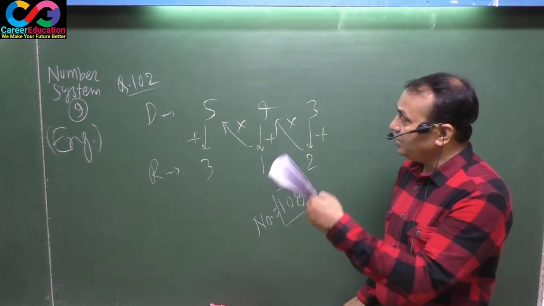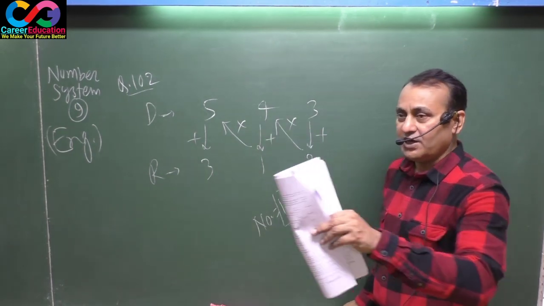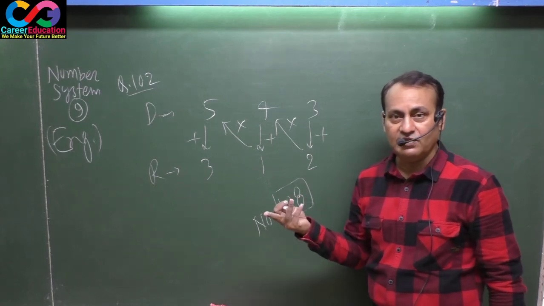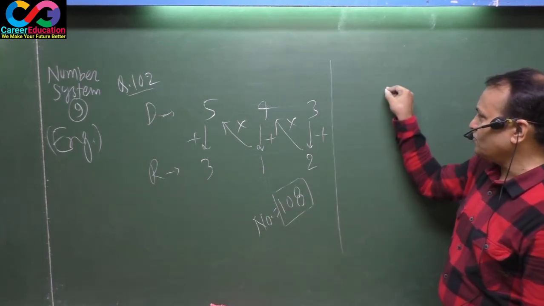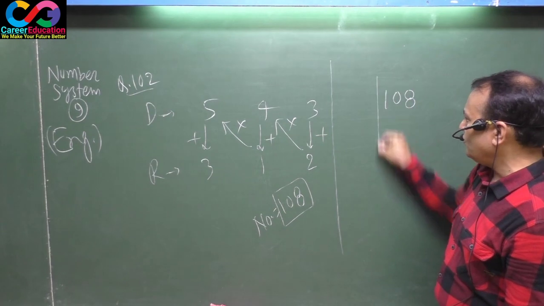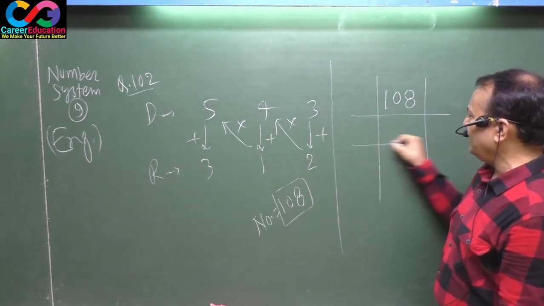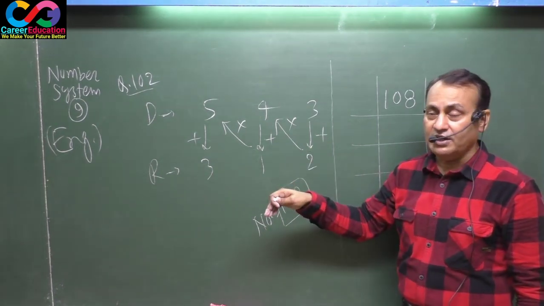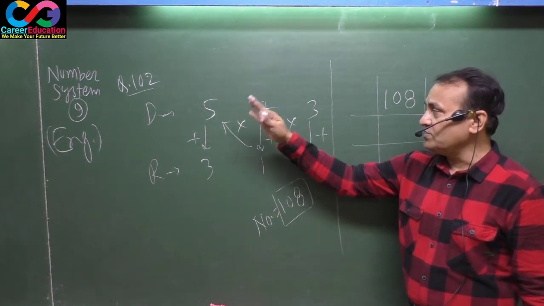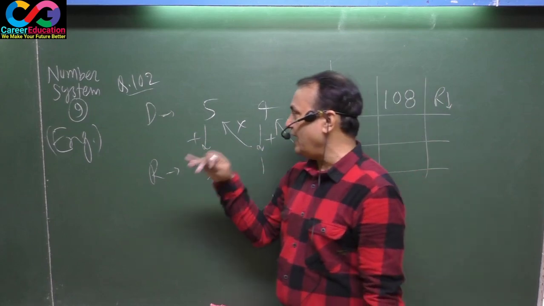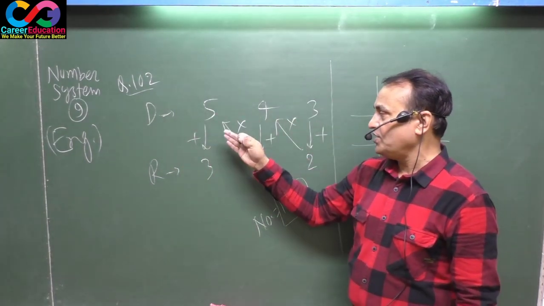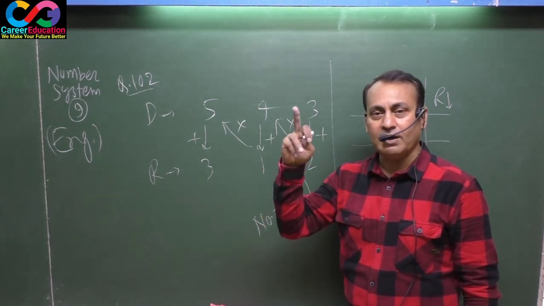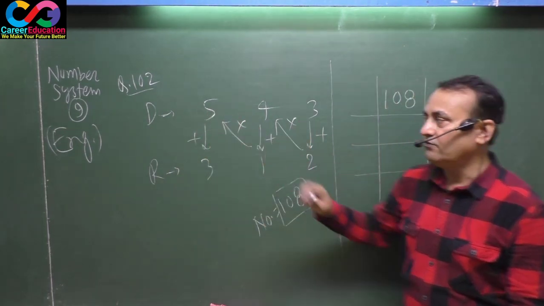When 108 is divided by 5, 4 and 3 successively, remainders must be 3, 1 and 2 respectively. Now, the second part of the question. The question asks, if this number 108 is divided by reversing the divisors' order. That means the question first divided the number successively by 5, 4 and 3, and now you have to divide the same number by 3, 4 and 5.